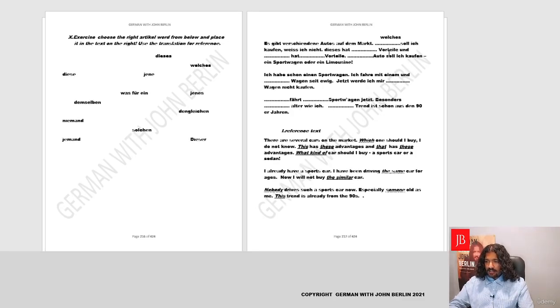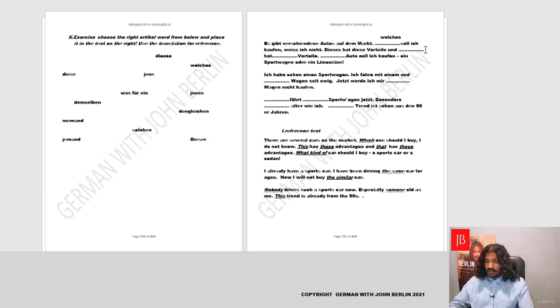Dieses hat. Now what does it have? Who has what? So it's accusative and it's plural, Vorteile, advantages. So it's like den, die, das, die. So the ending is e. We need diese. Perfect. So here it is, diese. Let's write diese. So this has these advantages and that has those advantages.